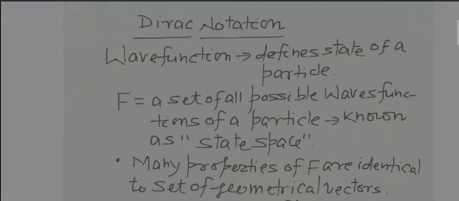So let's see this Dirac notation. What does Dirac notation actually mean? We are going to learn it. Dirac notation means the same thing as your Bra and Ket vectors, the Bra and Ket notations, which you might have learnt in BSc as Bra and Ket algebra, and in MSc physics it is in detail.